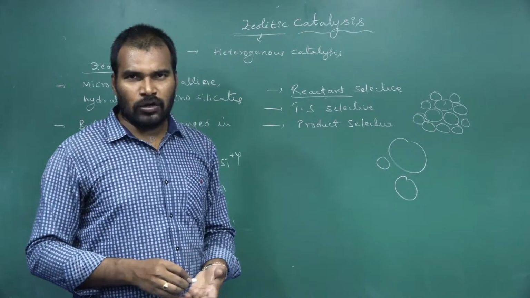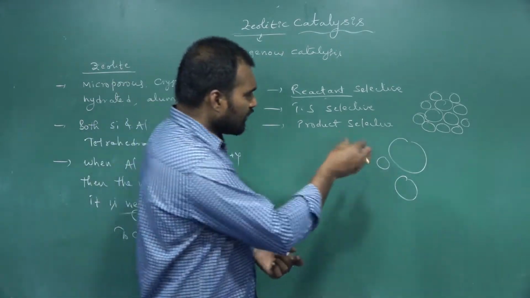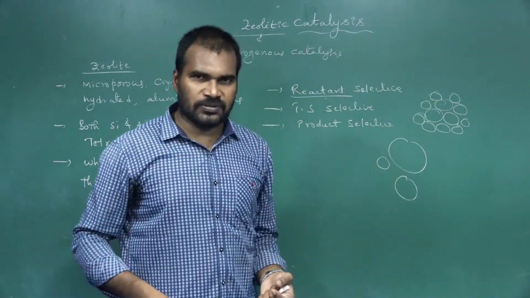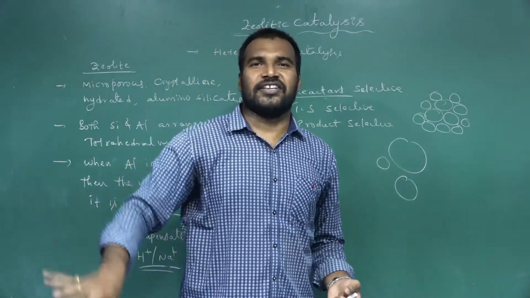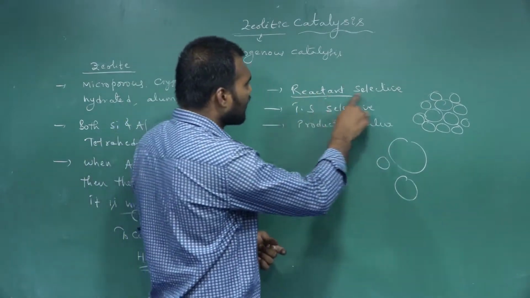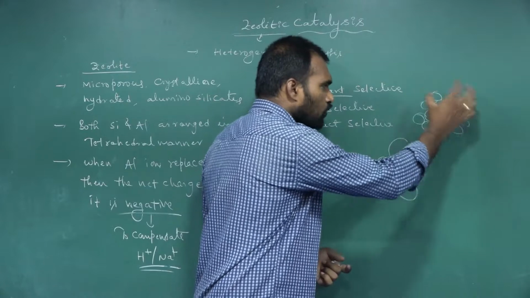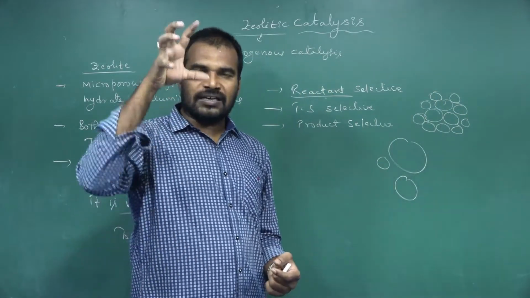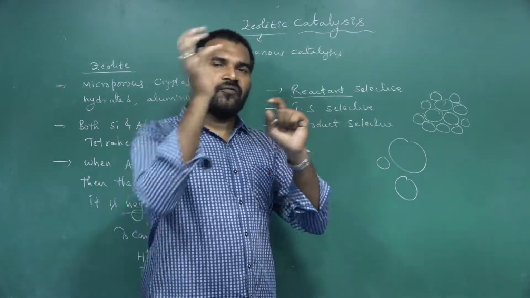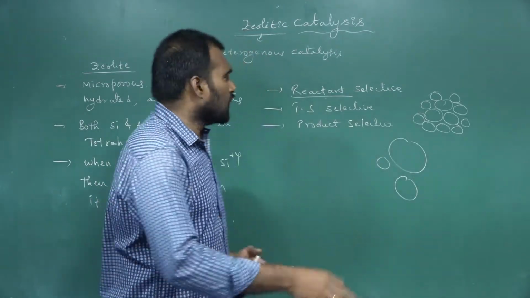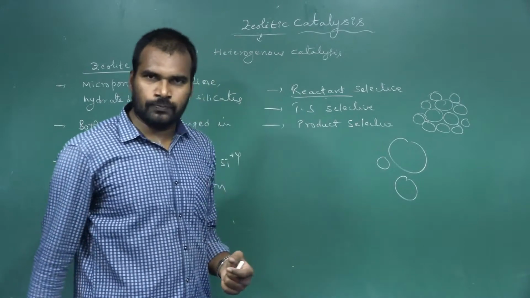Only the reactants which can fit in the pores of the crystalline substance can react here. So this is reactant selective. Because of the uniform size of the pores of the zeolite, only the reactants which can easily fit into the pores of the crystalline solid can react here. That is why this is reactant selective.